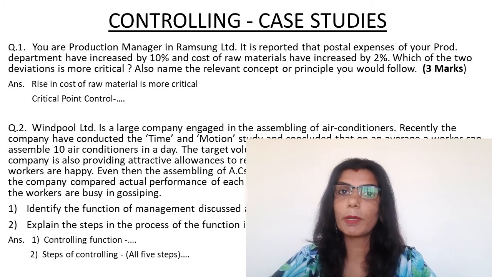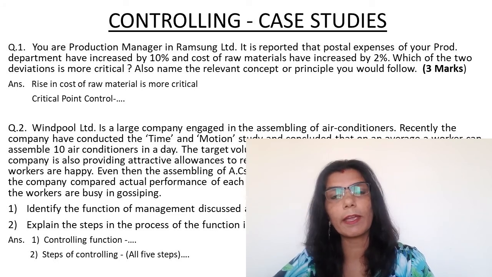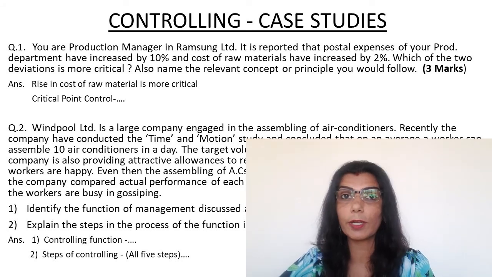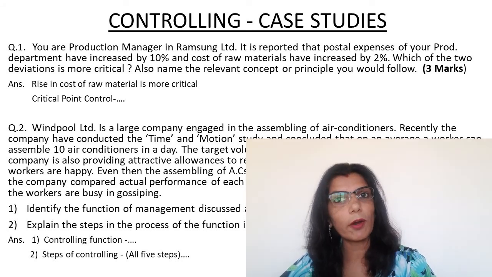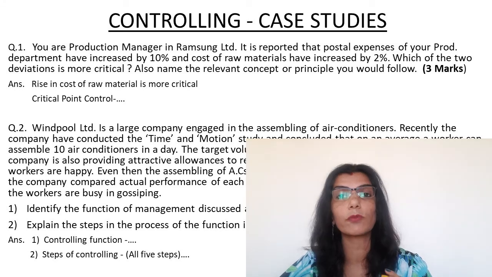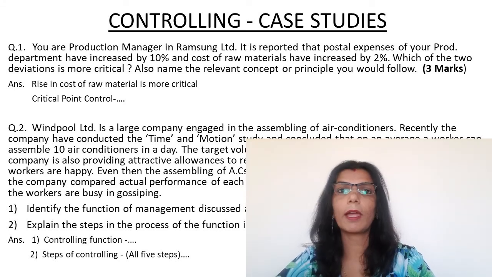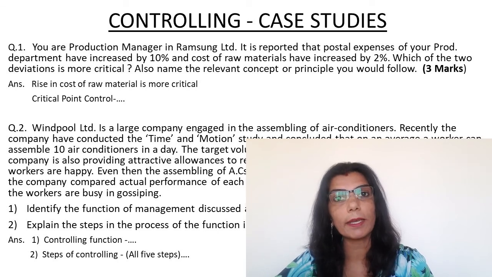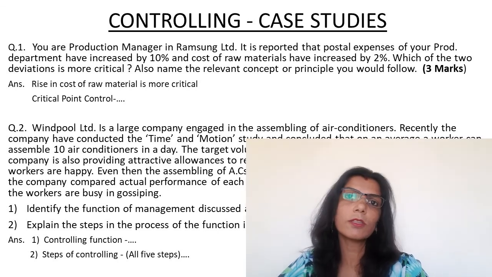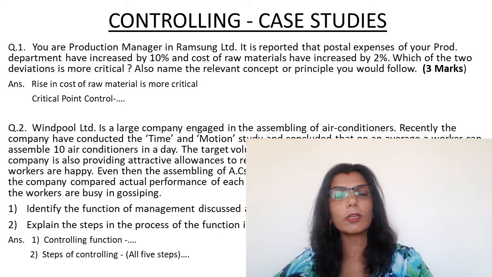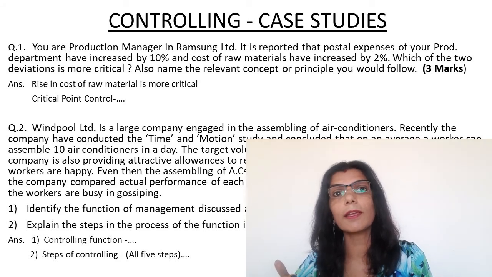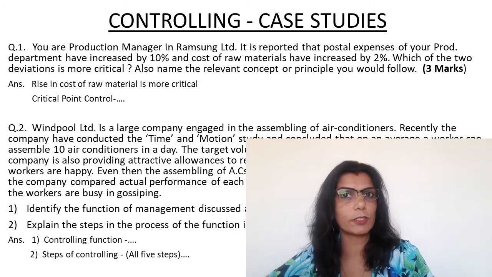So इस question में first of all you have to identify out of these two deviations, increase in cost of raw material or increase in postal expenses, which is more critical for your particular department. And because you are a manager in production department, so obviously production department से related कौन सा है? Increase in cost of raw material.